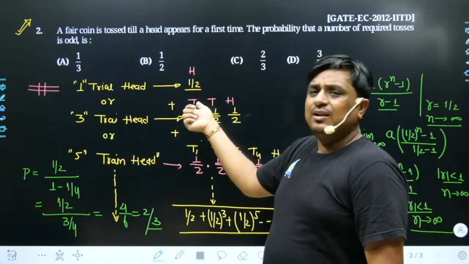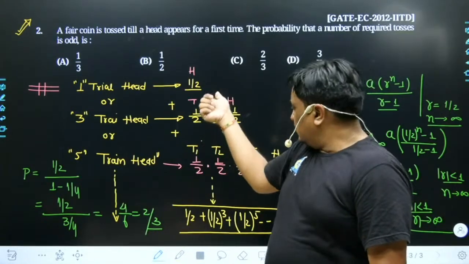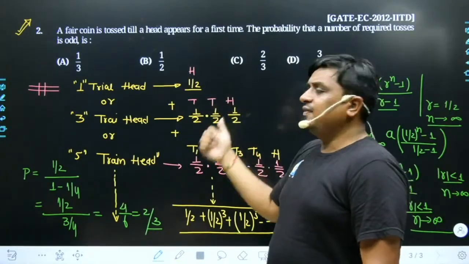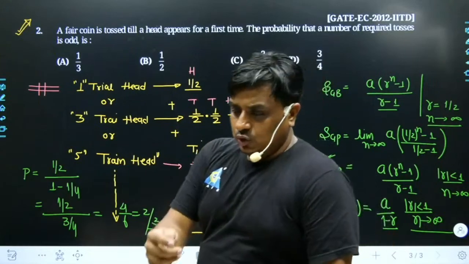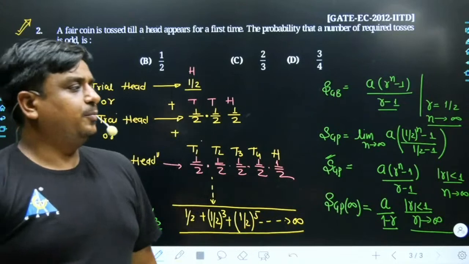So I have got a tail. What's its possibility? It's half. I could have got the tail in the second trial. What's its possibility? It's half. And then I have got a possibility to do a trial in third. Obviously there also it's half.